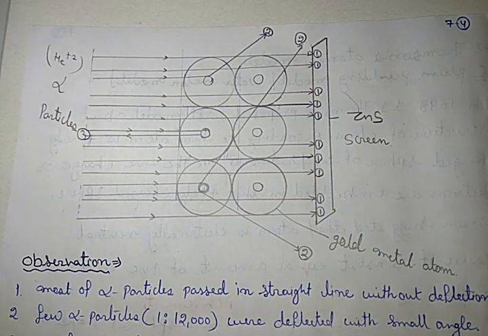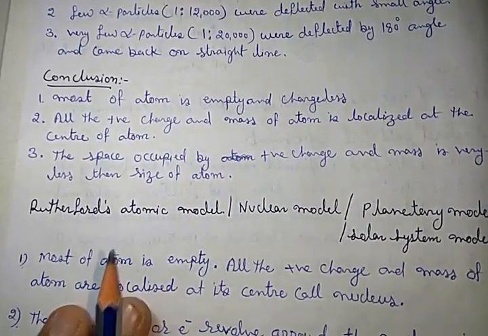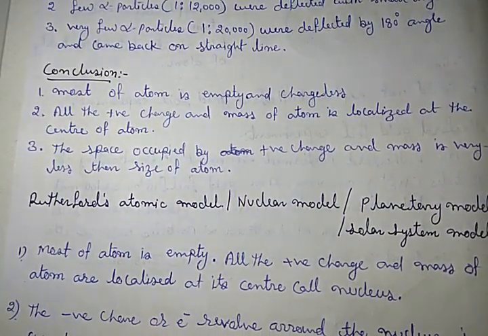On the basis of these observations and conclusions, Rutherford gave an atomic model, which is also called the nuclear model because the term nucleus was first used in this model. It is also called the planetary model or solar system model, because Rutherford explained that electrons revolve around the nucleus in circular paths like the planets revolve around the sun.